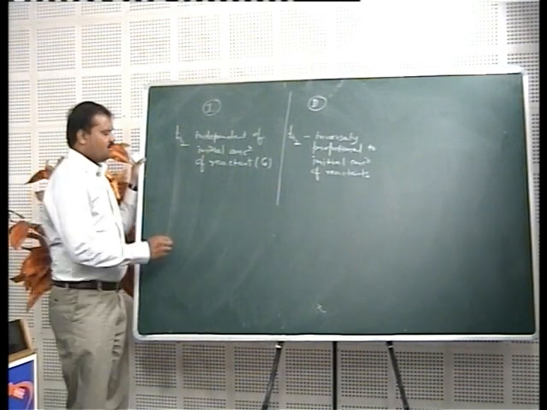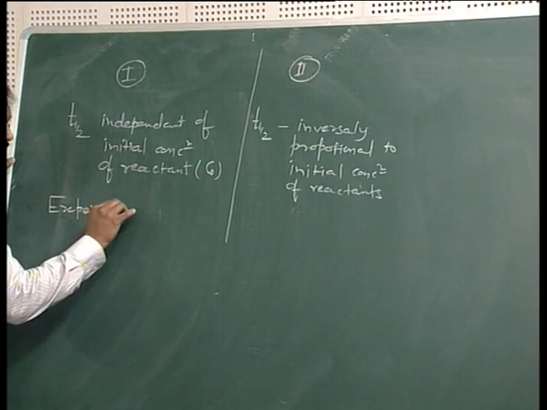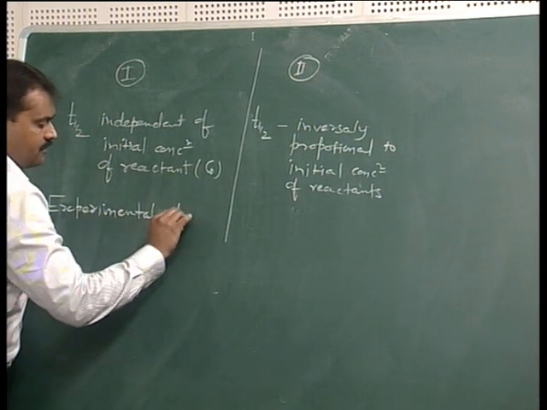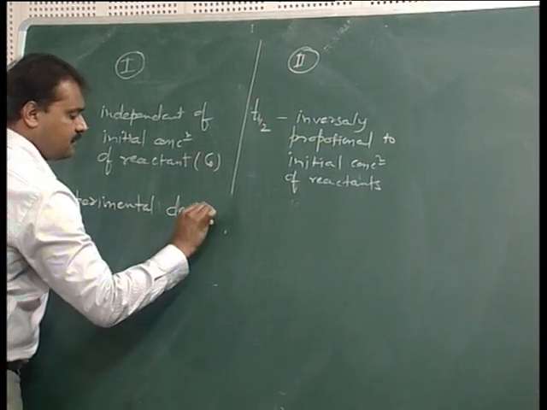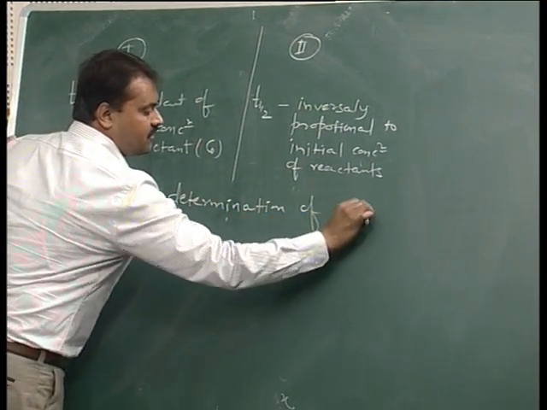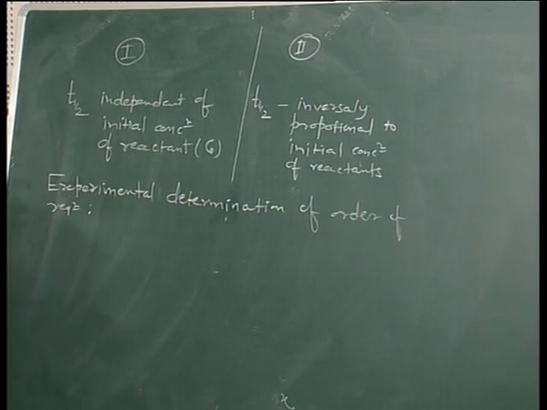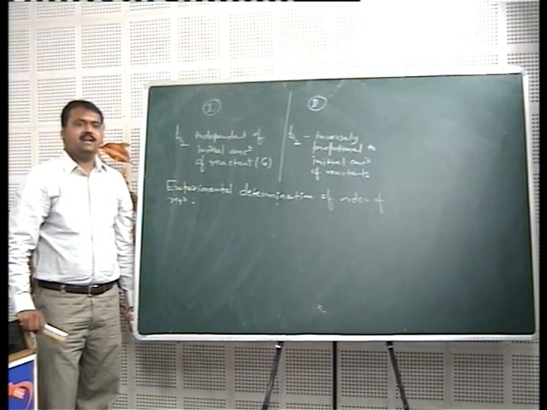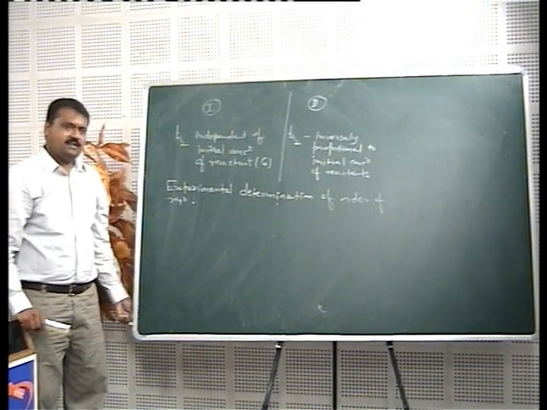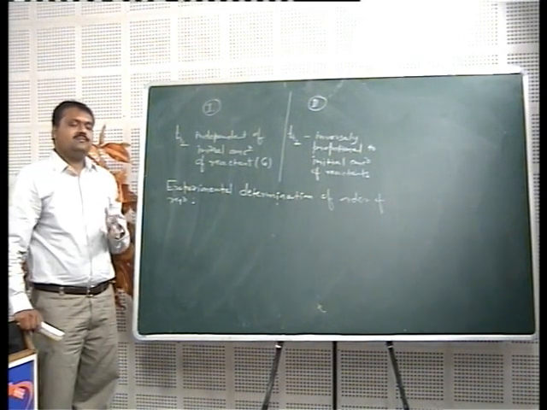The next topic is the experimental determination of order of reaction, because we said that the order of reaction, the rate of reaction, as well as the rate constant of reaction can be determined experimentally in chemical kinetics. So we should know how one can determine the order of reaction.